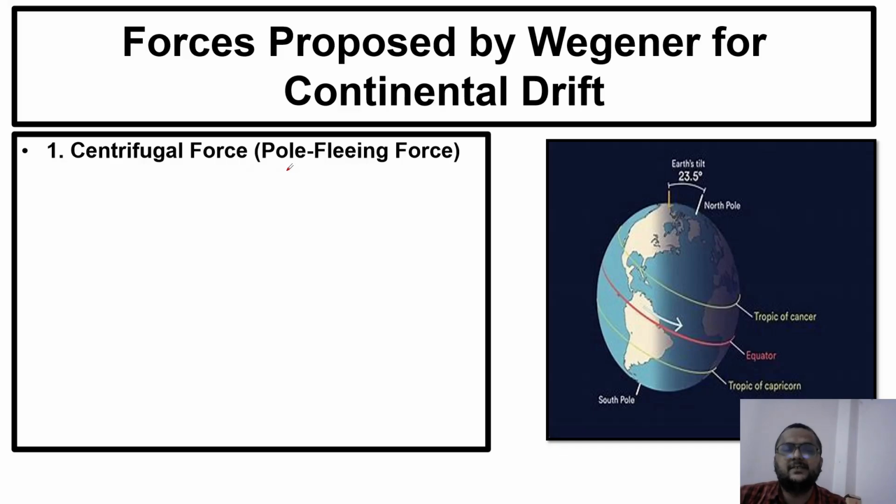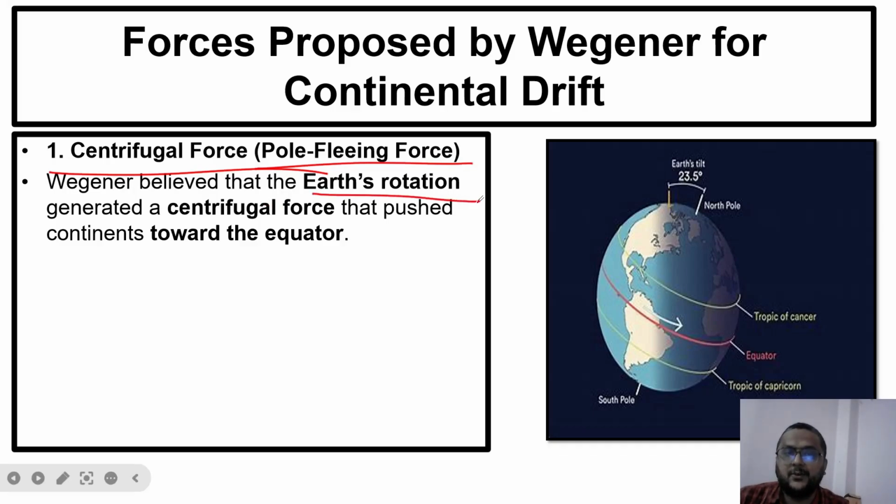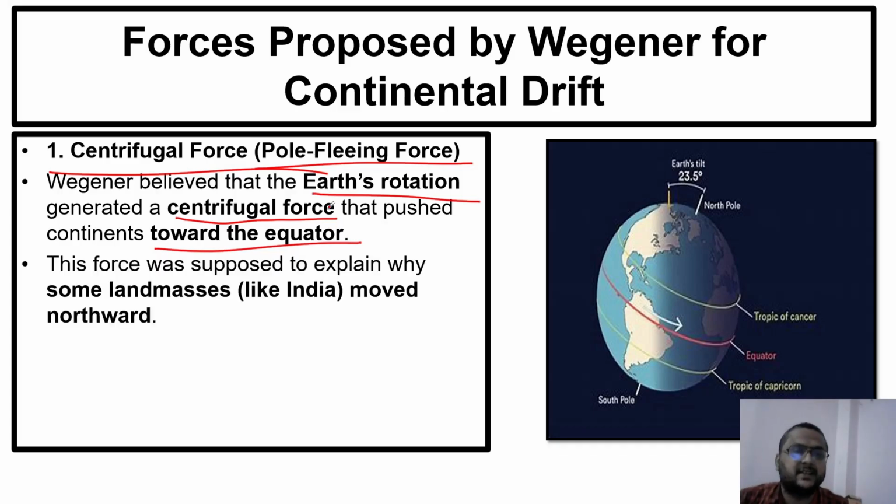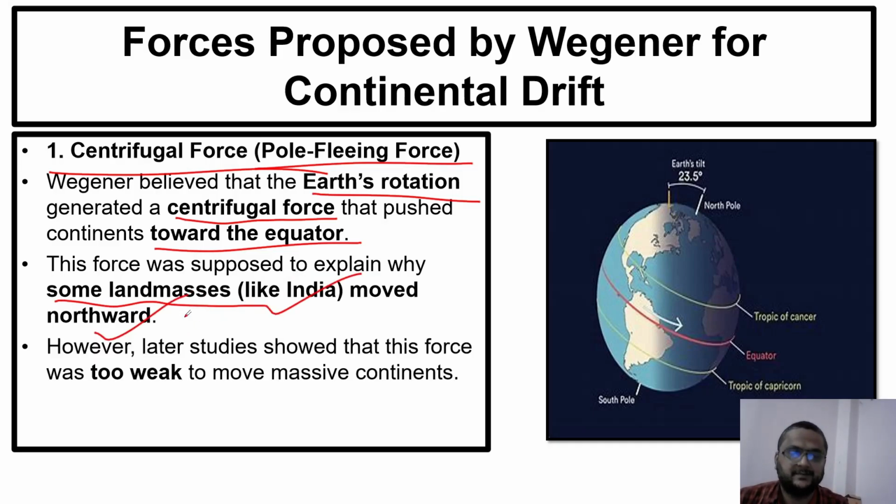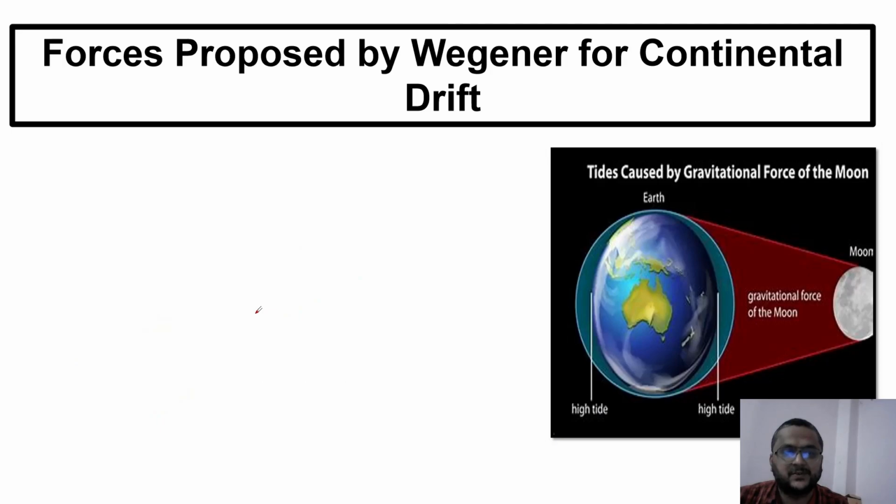Centrifugal force, which is also called polar fleeing force. Let's understand this force. Wegener believed that because of the rotation of the Earth, it generates centrifugal force that pushes the continents toward the equator. Hence, the parts of the continents are moving towards the equator. This force was supposed to explain why some landmass like India moved northward. However, later studies show that this force was too weak to move the massive continents, and that is why he was not able to explain much with this first force.